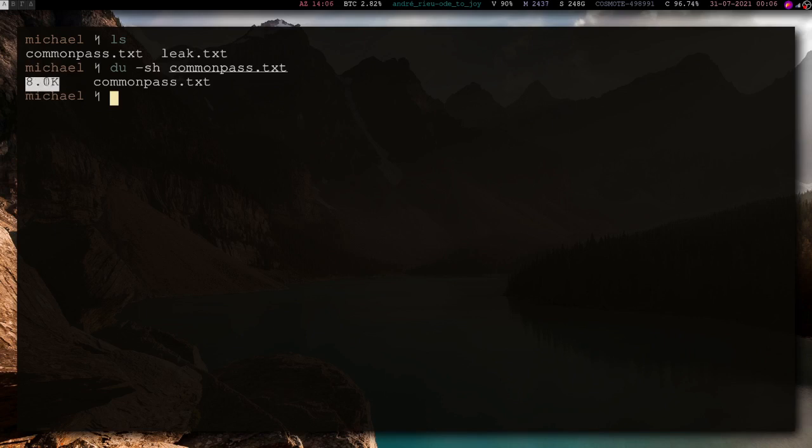But let's say we also want to know how many lines the file has, how many passwords are included in it. So what we can do is use wc -l, wc which stands for word count, a standard Unix utility, and we give it the option l, which stands for lines. We give it a file, and it will tell us how many lines it has. So we can see it's 1,000 lines. Pretty cool.